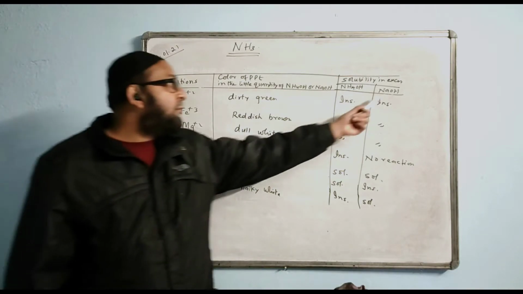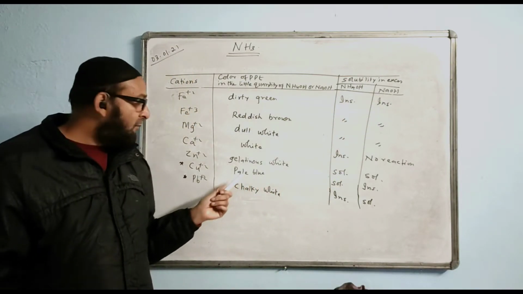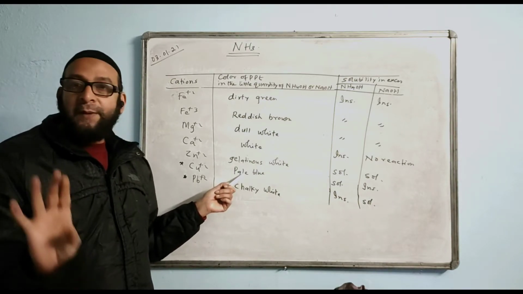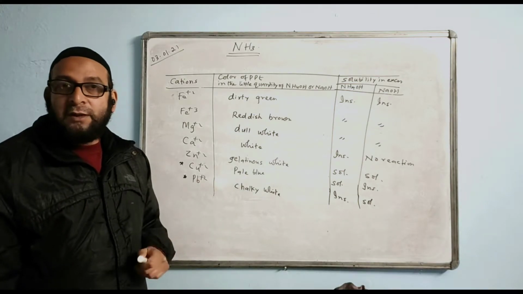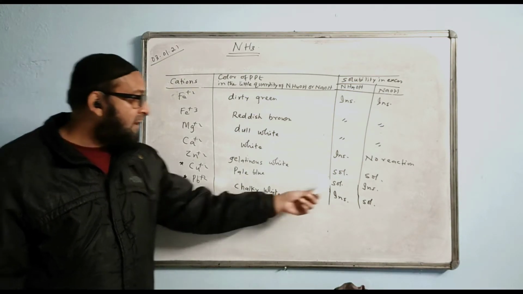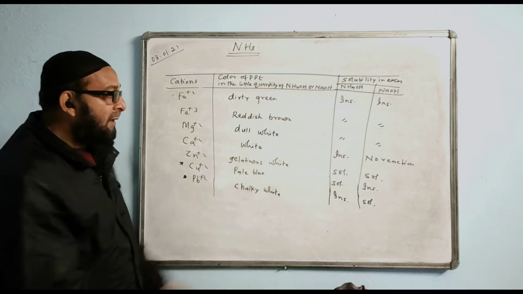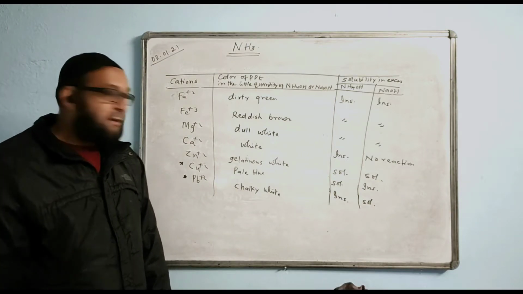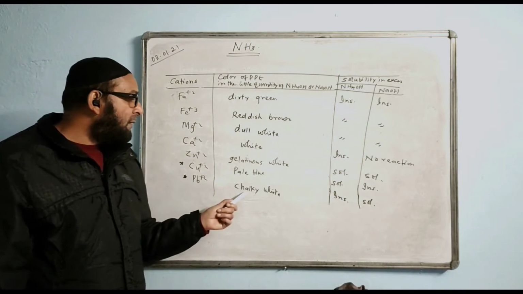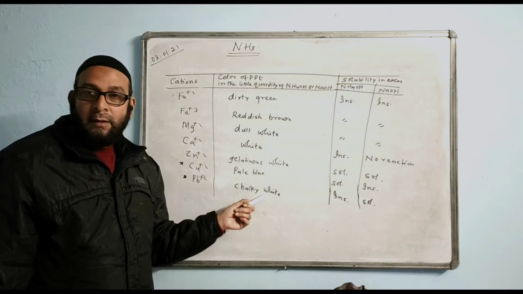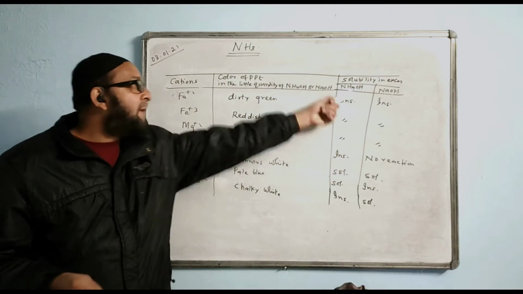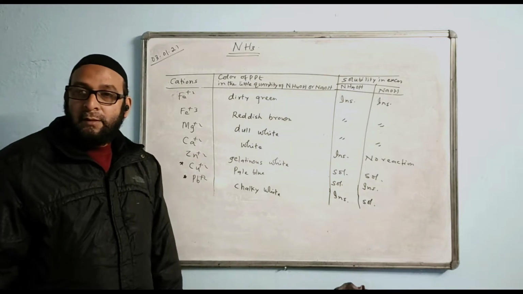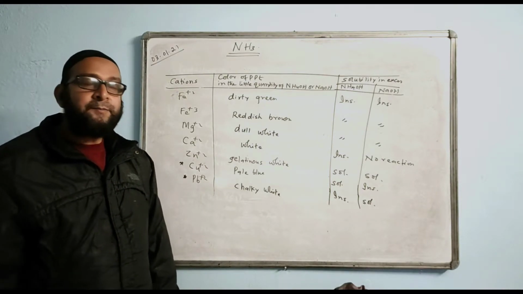When we do it with NaOH, in little quantity we see a pale blue precipitate form, and when we put excess, nothing happens. The pale blue precipitate remains as it is. It does not change into a deep blue solution. Just have a look at it. With lead, it is just opposite. Here it is insoluble but soluble here. You have to know exactly in which case it is soluble and in which case insoluble. The lead precipitate is chalky white. With ammonium hydroxide, it remains as it is, but when you put excess of NaOH, it becomes soluble. If a question comes like this, just think and answer.